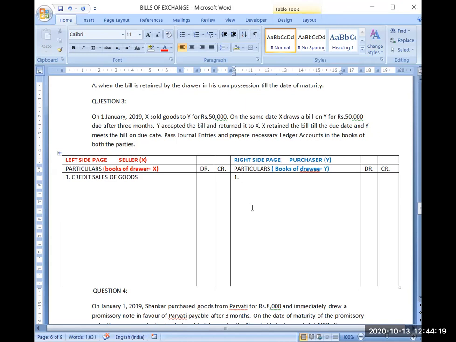Obviously, when X is selling goods to Y, Y is purchasing goods from X. So Y will be saying goods purchased from X, and X will be saying goods sold to Y.